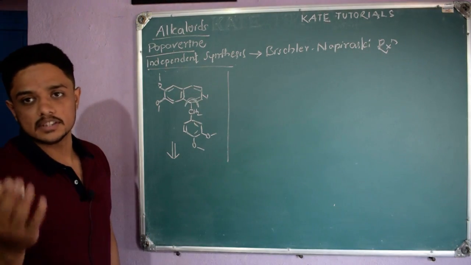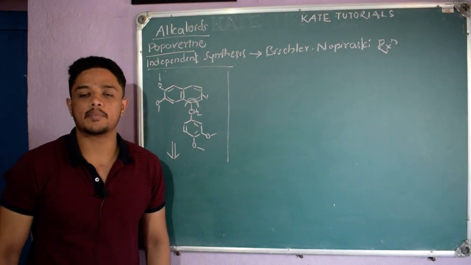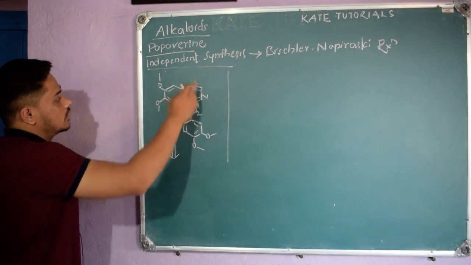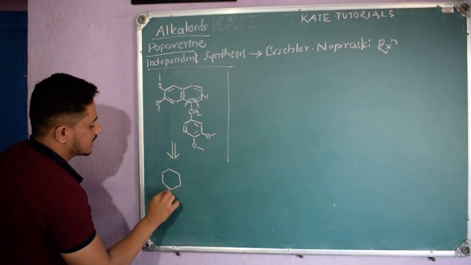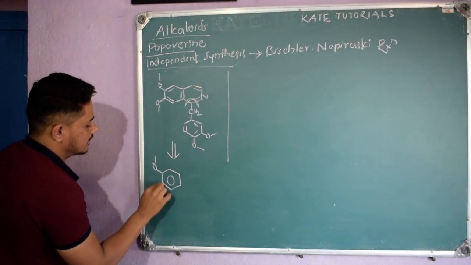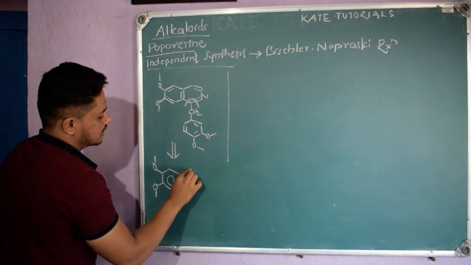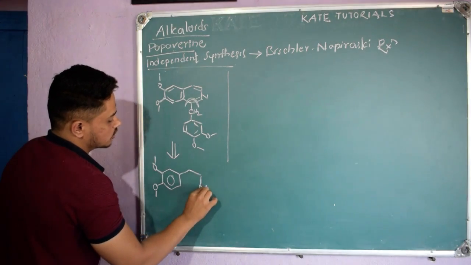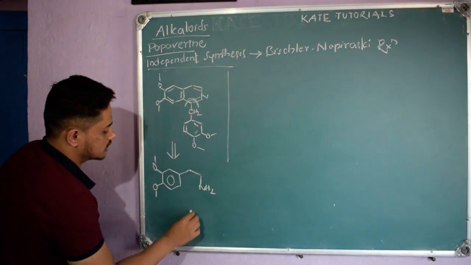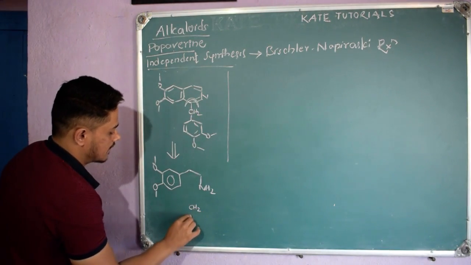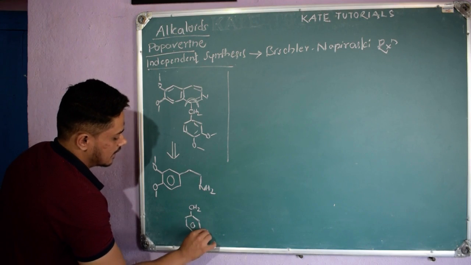About retrosynthesis I have made so many videos, and those are available on my YouTube channel. You can watch them there, right? So here I will break like this. See here, these are the starting materials. OCH3, and here CH2, NH2. So this is one starting material I will take, and here I have CH2 containing this benzene ring, and here OCH3 and OCH3, right?